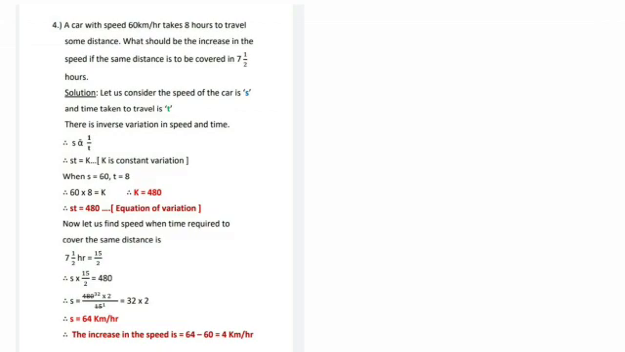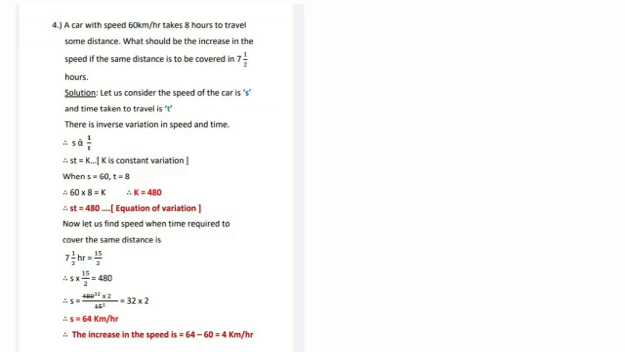So s into t is equal to k. You are going to find out s, that is speed. So speed into 15 upon 2 is equal to 480. So s is equal to, when 15 upon 2 goes to your right hand side, it becomes reciprocal. So 480 into 2 upon 15. So after cancellation, you get 32 into 2. So 32 into 2 is what? 64. And 64 is what? Your speed. So speed is equal to 64 kilometers per hour.